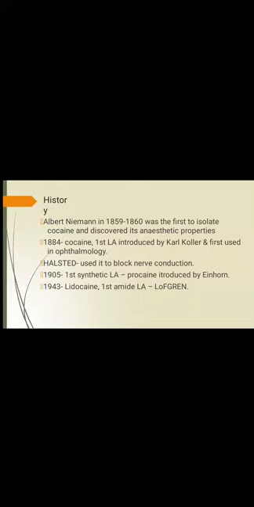In 1884, cocaine was the first local anesthetic introduced by Karl Koller and first used in ophthalmology. Next, Halsted used it to block nerve conduction. First of all, it was introduced by Karl Koller, and then Halsted used it for blocking nerve conduction.